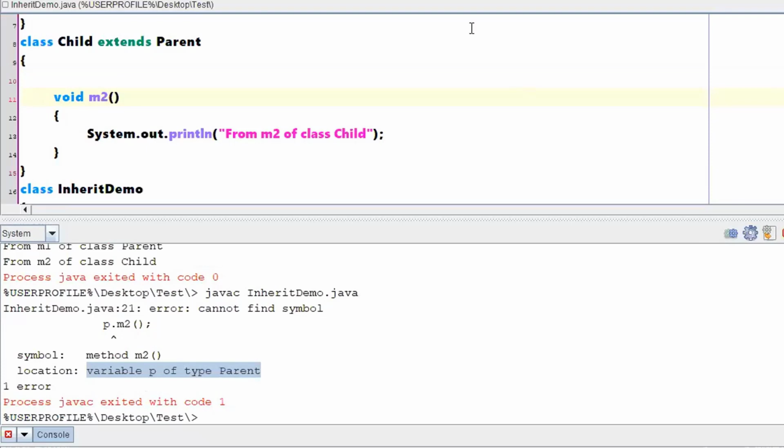Right? So what I said is, when you are creating an object of a parent, by using that parent class object you can just access those methods. If it is a child class, if it is inheriting the properties, then only you can access all those methods. Sir, what if we extend for both the classes?